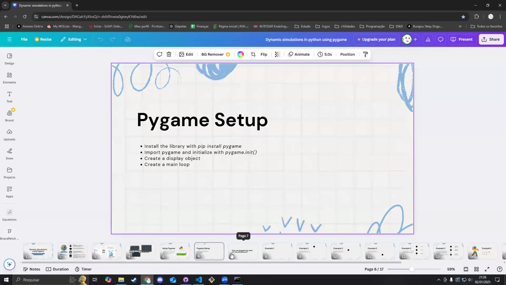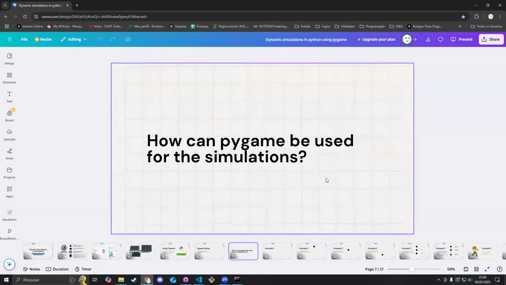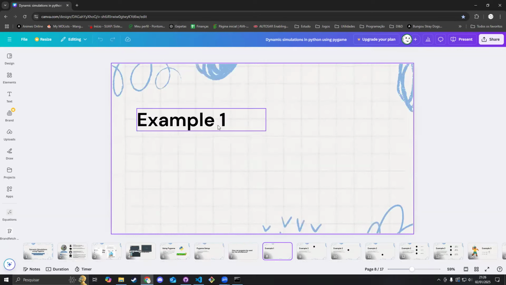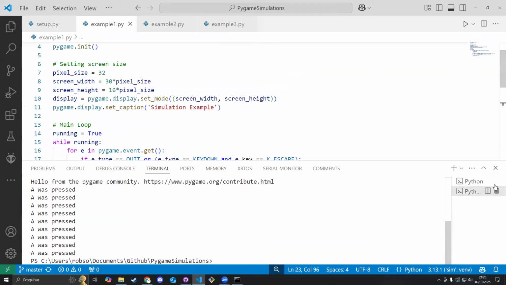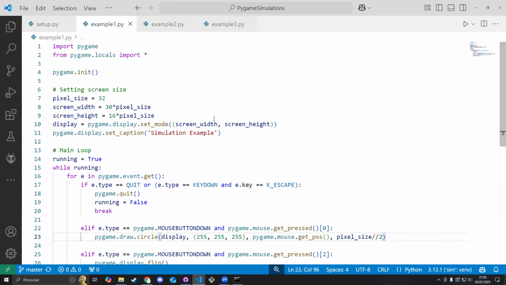But how can you start adding things on the screen? How can we start drawing on the screen? And how can this be used for the simulations? For that, I'm going to be showing you some examples. This first example here is going to be a very simple one. All of the scripts are on the repository again, so if you want to check them out later, we can provide you the link.